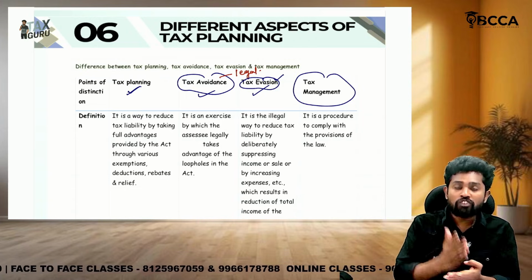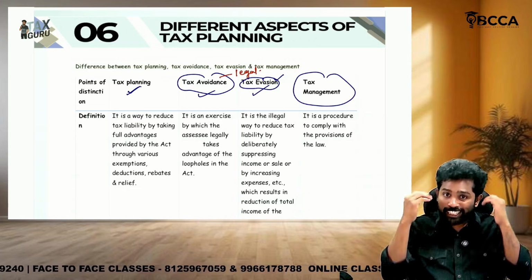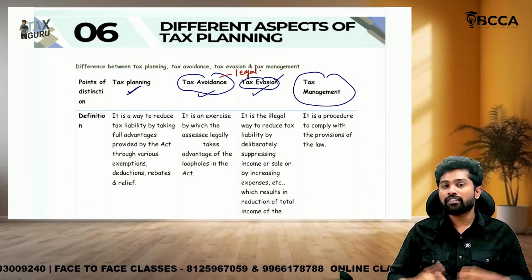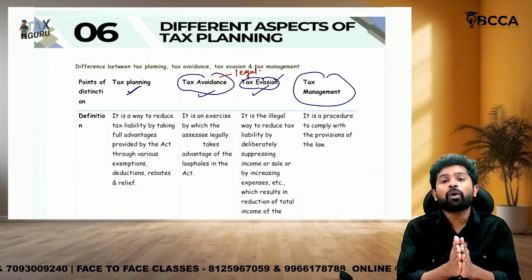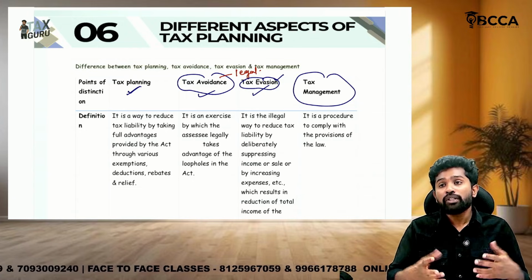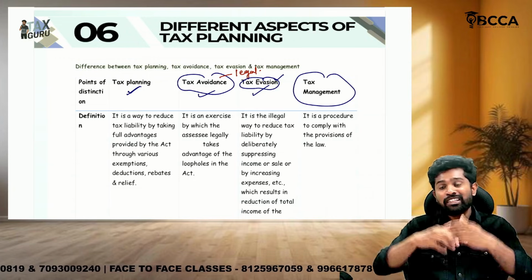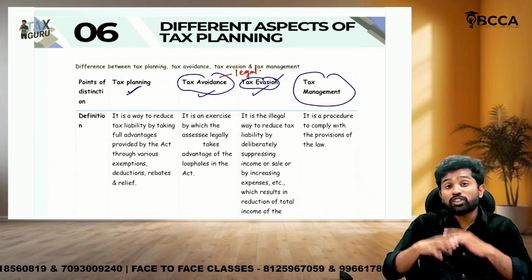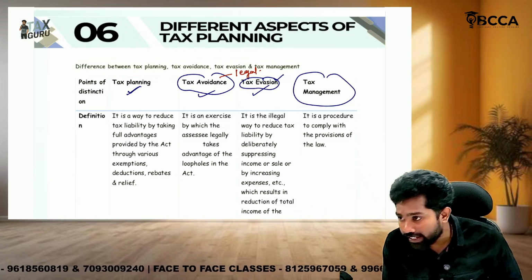Like you will be filing the returns on the due date. When any TDS provisions are applicable, you will deduct TDS on time and pay the TDS on time. If any PAN numbers have to be collected, you will collect them on time. So procedurally you will do things in a systematic way. Why? If you do that, you can avoid penalties and interest. If any assessment comes, you can provide records properly. That's called management. You are complying properly, and that is called tax management.